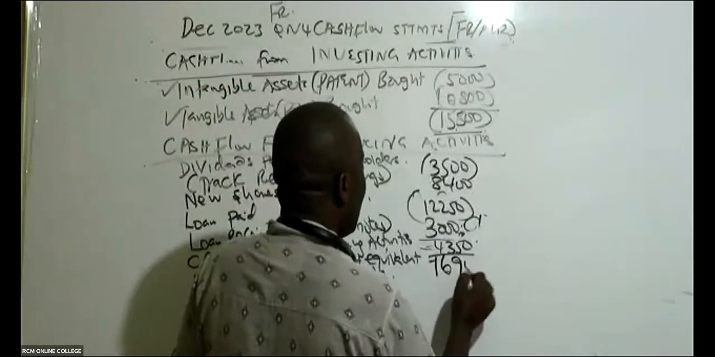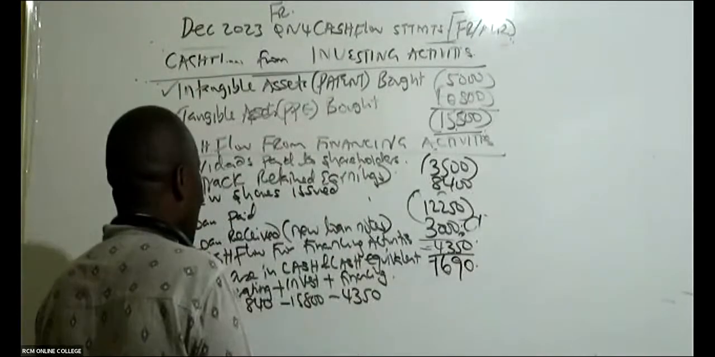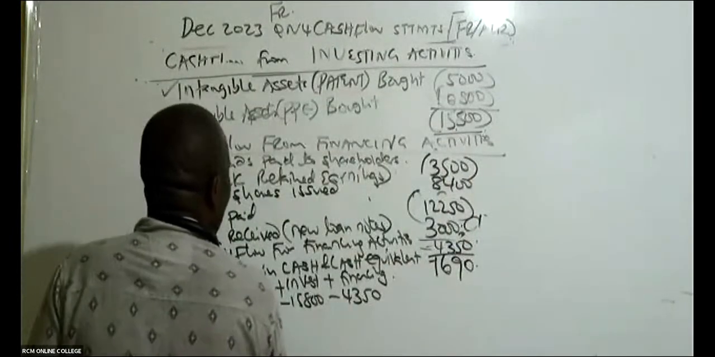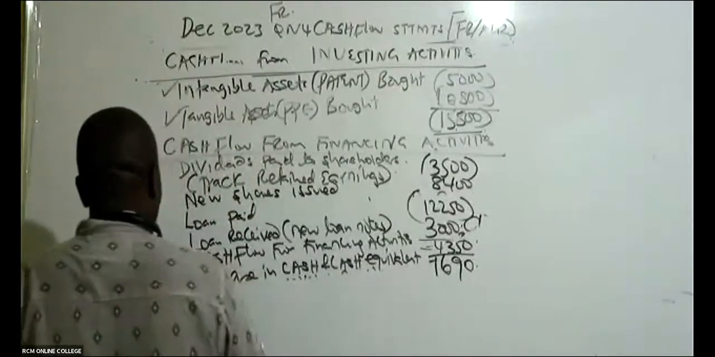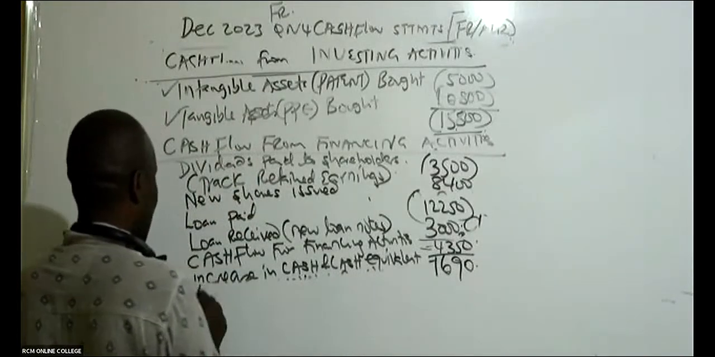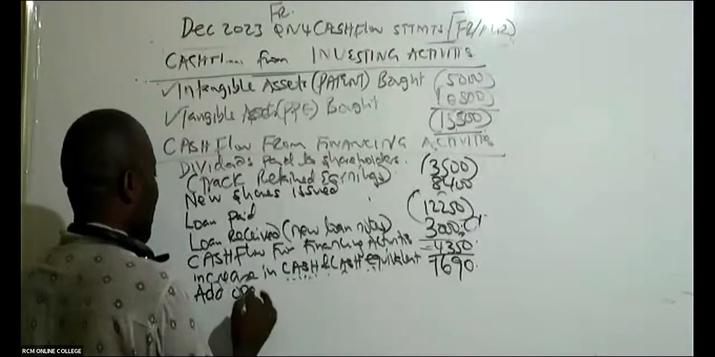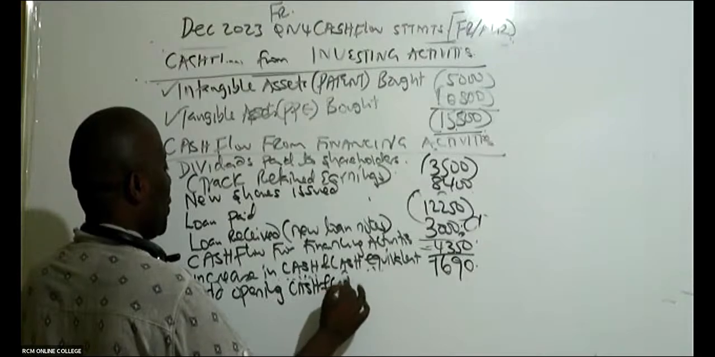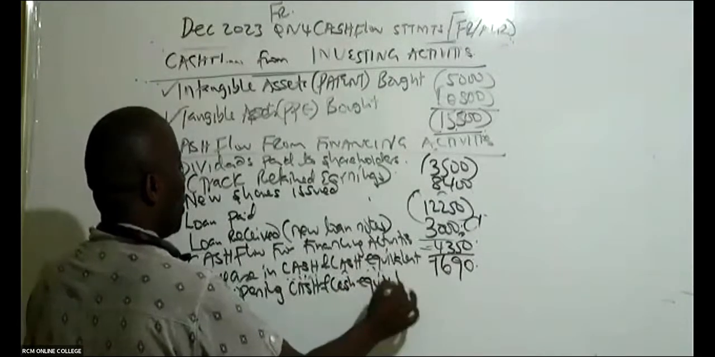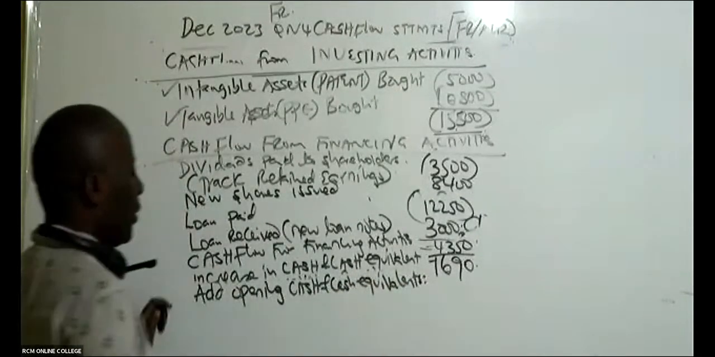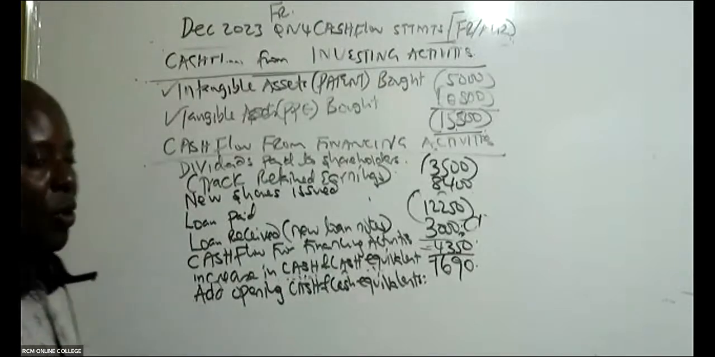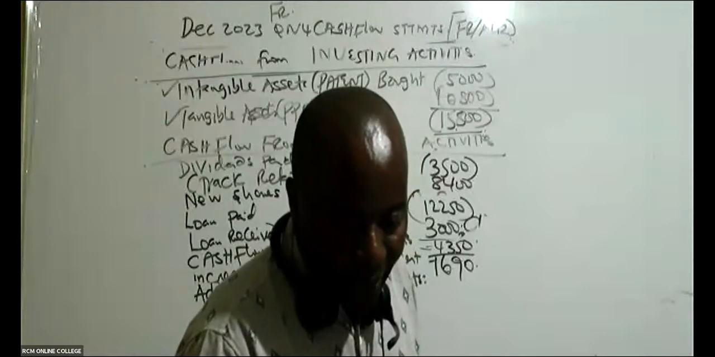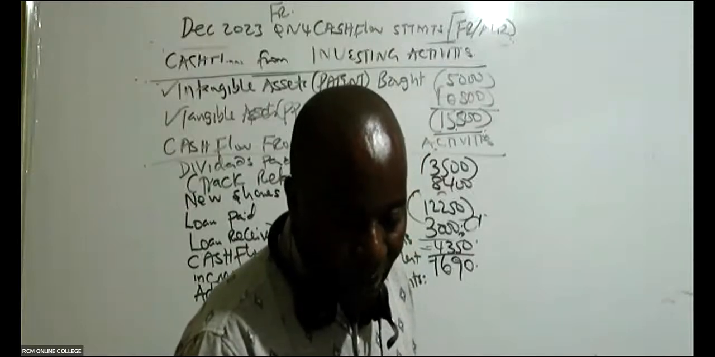So then once you get this 1690 as your cash and cash equivalents increase, you shall be able to bring forward the opening cash. So in this case, you add opening cash and the cash equivalents. Go to your balance sheet.